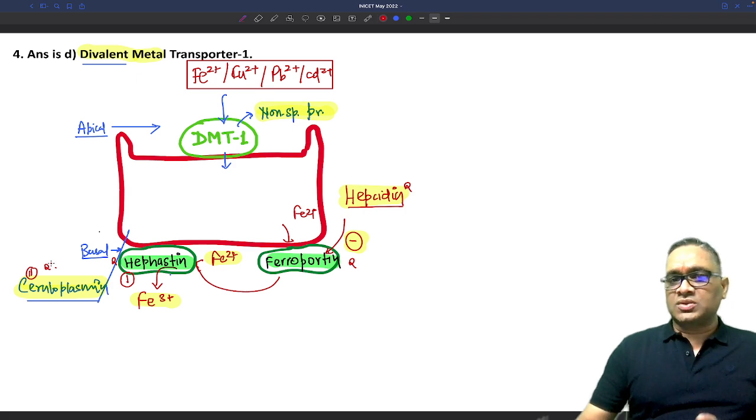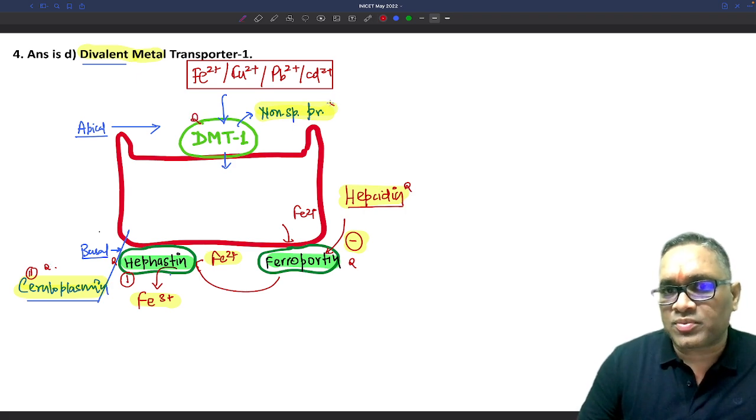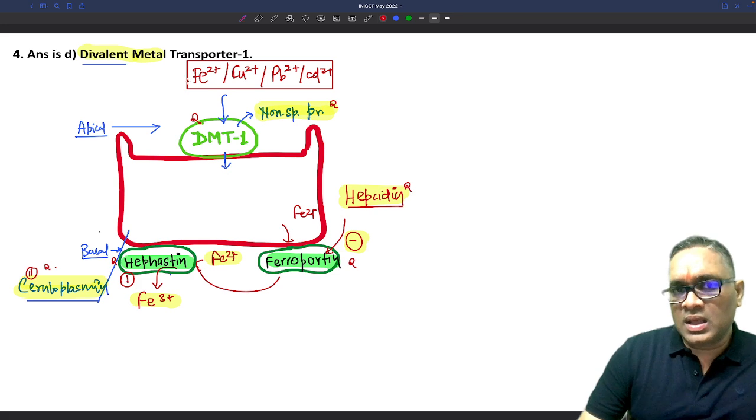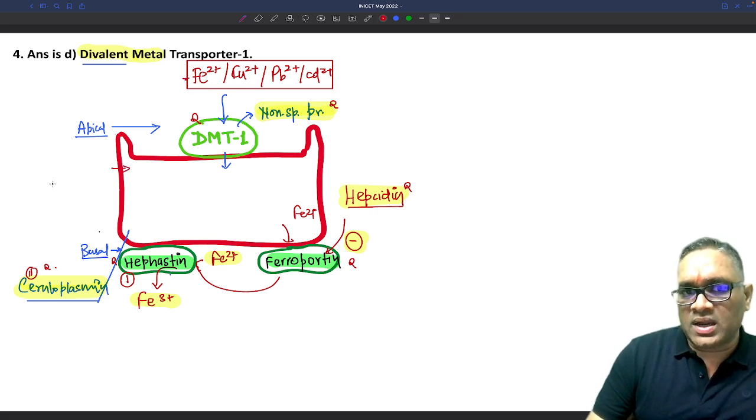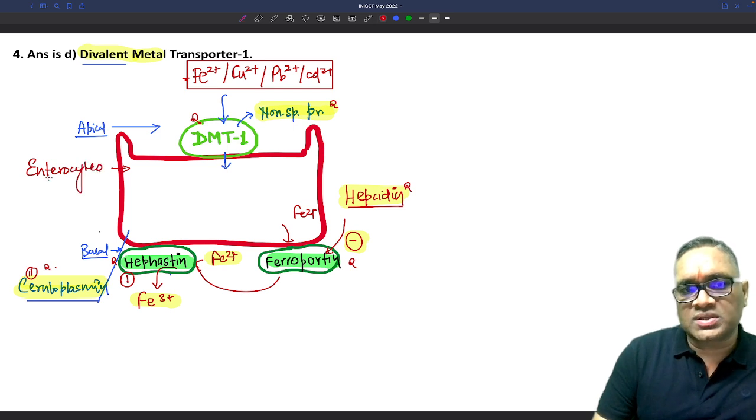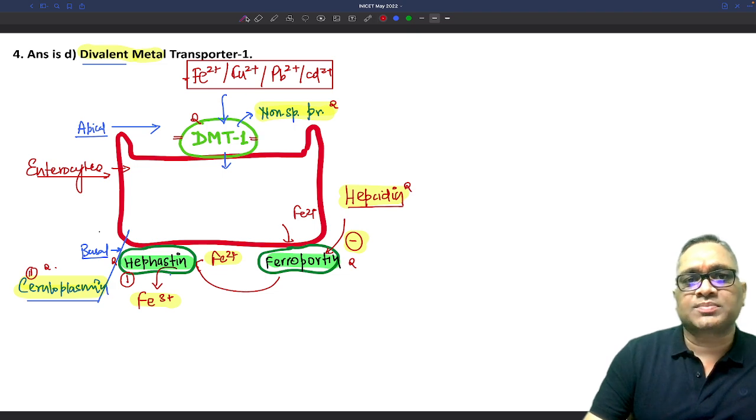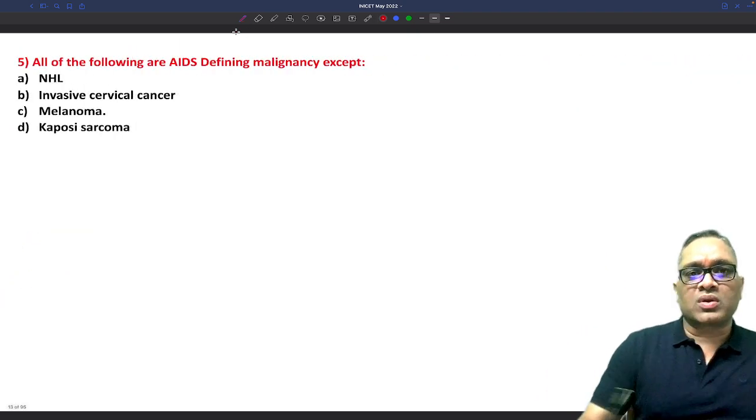exam also, right? So now for this particular question, the non-specific protein divalent metal transporter will allow this iron movement into the enterocyte. So these are the enterocytes which have been shown here. So who is going to allow them inside the enterocytes? It is divalent metal transporter 1, right? So moving on to the next question.